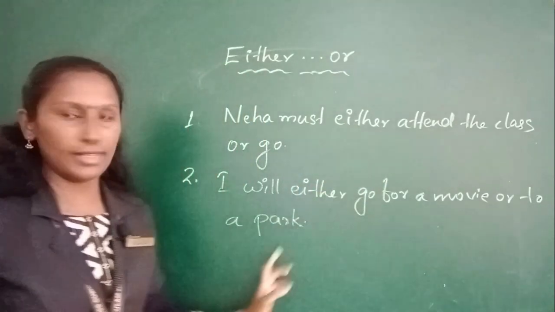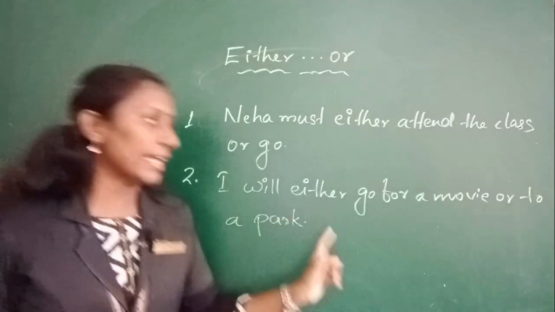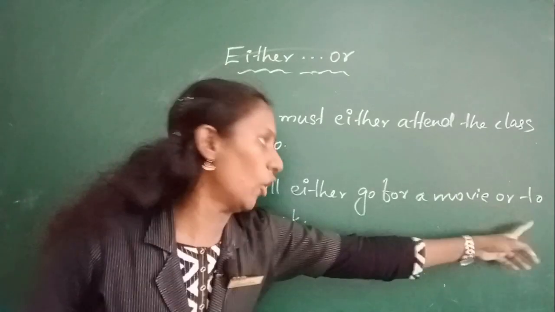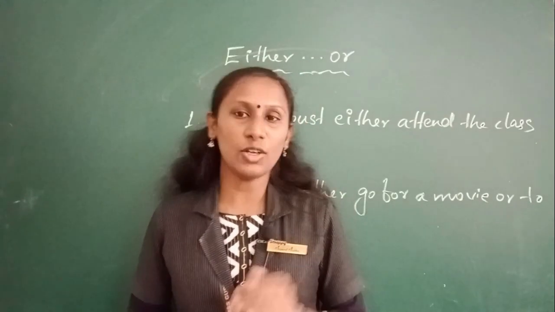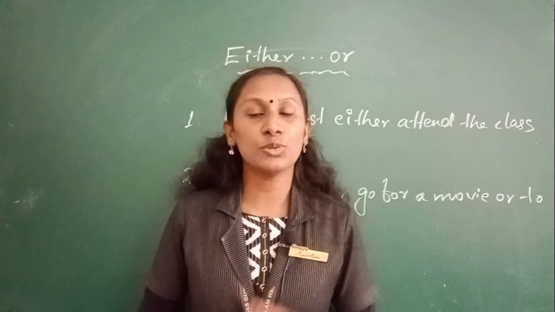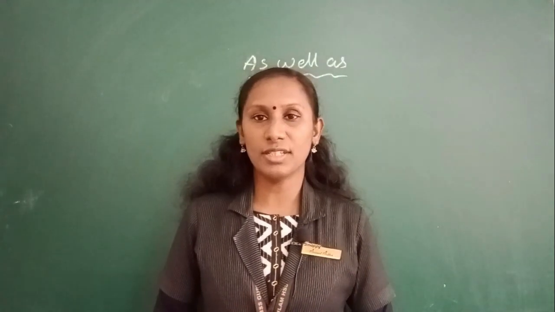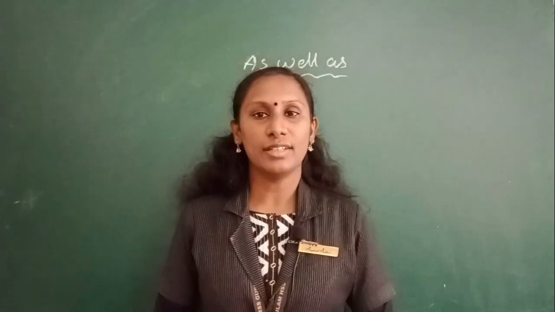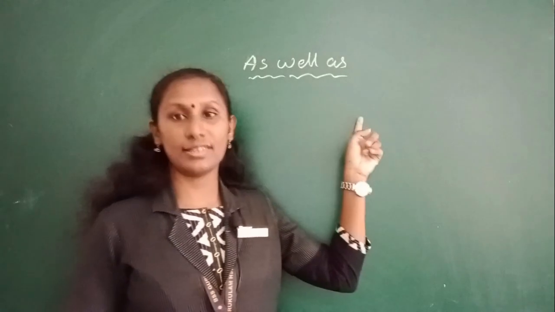Just like in the first sentence, here also the sentence indicates two choices. I will either go for a movie or to a park. So we use either or in a sentence in the affirmative sense when referring to the choice between two possibilities. You can find out more examples using either or. Okay. Now let us move on to our next topic, as well as.